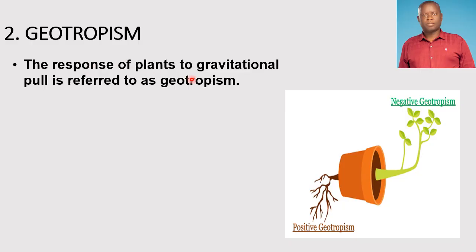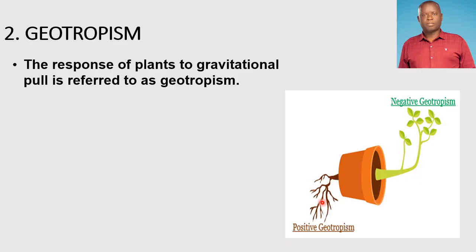So the response of plants to gravitational pull is referred to as geotropism. Remember that gravitational pull is a force. It's called the gravitational force, or simply gravity. This is a pulling force which the Earth exerts on all objects that are within its field. So some parts of the plant respond positively to the Earth, by being pulled down, while other parts grow away from it.